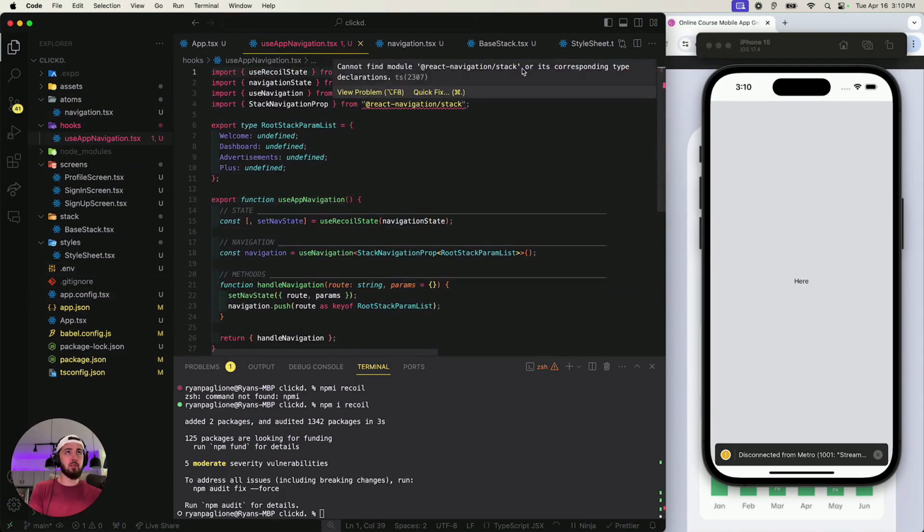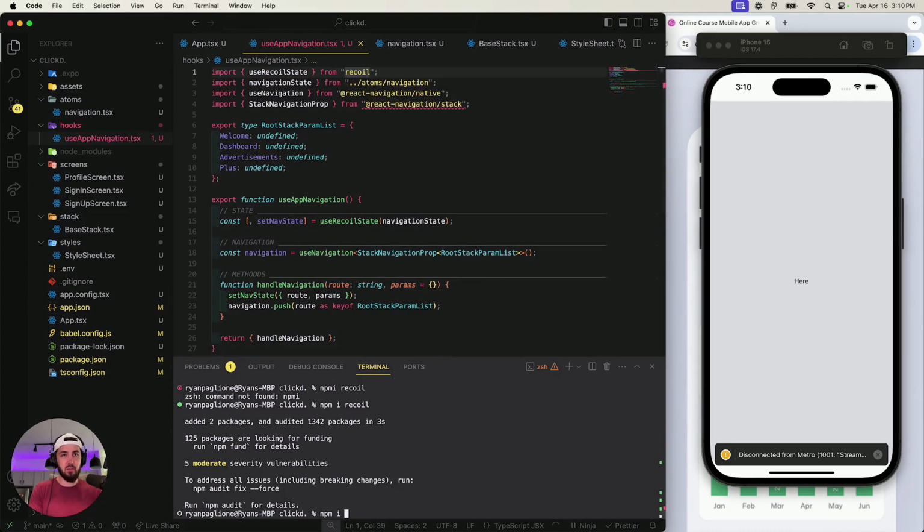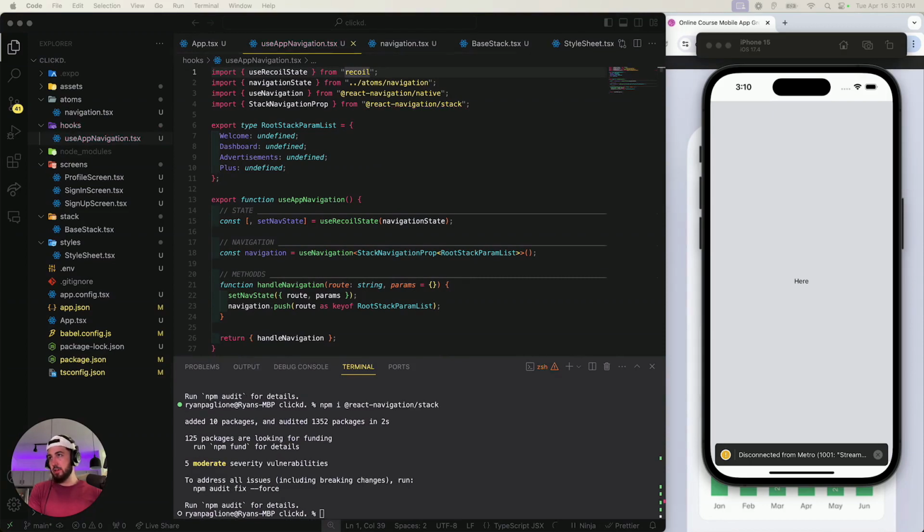Let's see. We also need to install navigation stack, and I think that's it, I believe. And then we just need to use navigation. I think I used it in some sort of navigation component. Let's see. So I got pie chart based navigation.